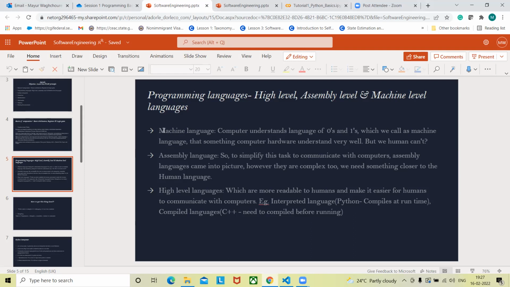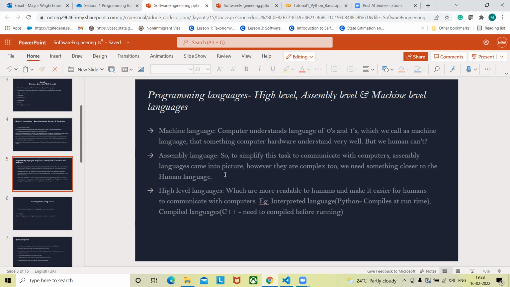But one thing you should understand is the way we humans understand our languages, let it be English or another language, in a similar way the computer can only understand this machine language, and nothing else. In order to interact with the computer easily, we try to develop abstract kinds of languages. First they came up with assembly languages, so that they could communicate with the computer more easily. Using an assembler, they were converting that assembly language into machine language.